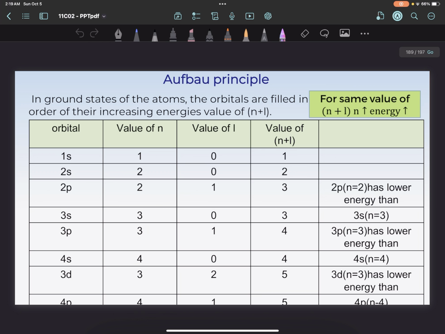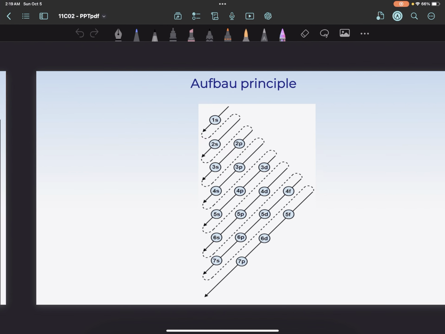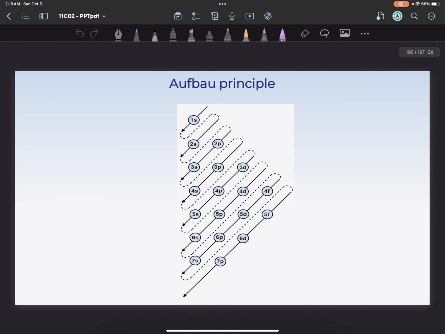These are the Aufbau principles that should be learned by heart. I just want you to screenshot the screen. As we know, we have ended this chapter. This is the particular sequence by which electron filling should be done. First it will come as 1s, then 2s, then 2p, then 3s, 3p, 4s, 3d, 4p, 5s. Okay, these are having the same energy.